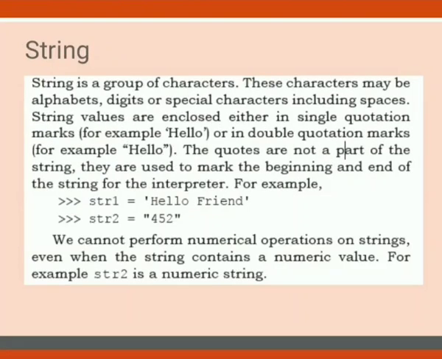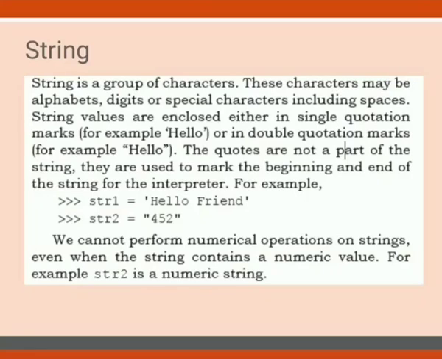Strings we have already used in Python programming. We have created the variables. For example, name is equals to Geeta and we have enclosed Geeta in double quotes. So what is string? String is a group of characters. How many characters are there in Geeta? 5. So one string consists of 5 characters here in my case. So string is a group of characters.